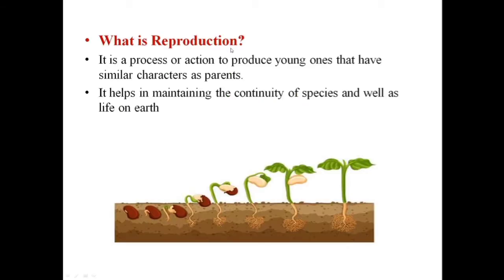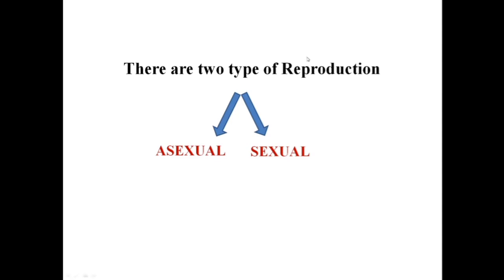So students, what is reproduction? Reproduction is considered to be one of the most important stages of the life processes. It is a process of producing young ones or offsprings which have very similar characters to their parents in terms of genetic characters and morphological characters. It is one of the most essential processes because it helps in maintaining the species and is responsible for maintaining the continuity of life on earth.